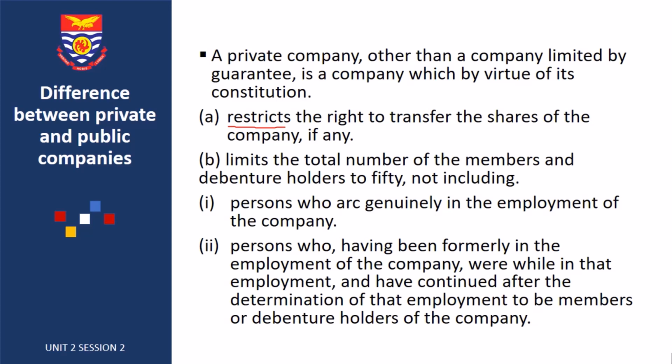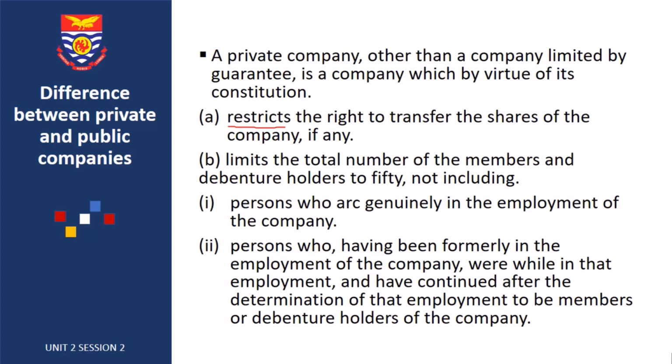Now, in a private company, what happens is that if you want to transfer your shares, you first of all surrender the shares to the company. The company will now allow the existing members to exercise what you call their pre-emption right, or the right of refusal. It simply means that the existing members might decide whether or not they want to take up the new shares. If they accept to take, then it will first of all be issued to the existing shareholders. So that is the restriction.